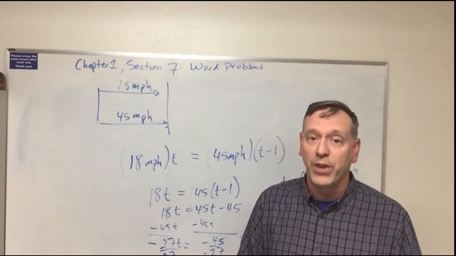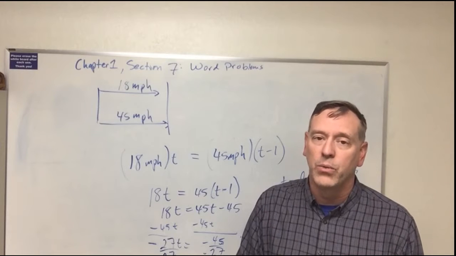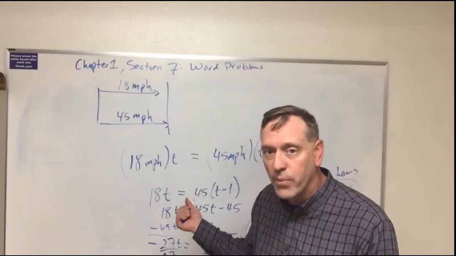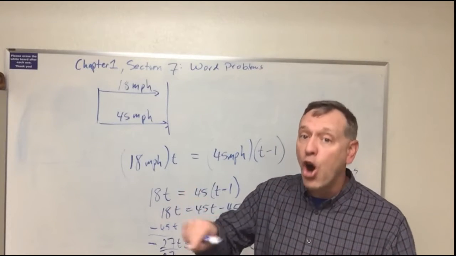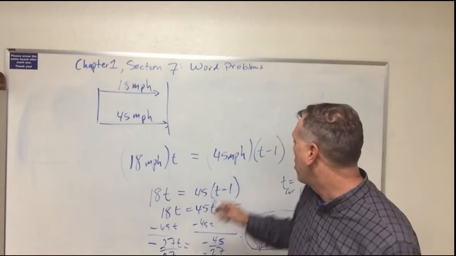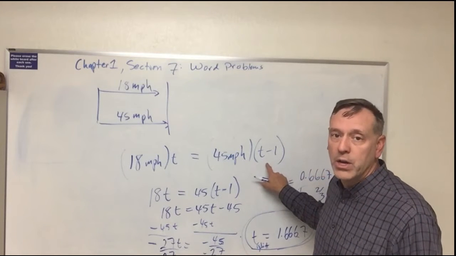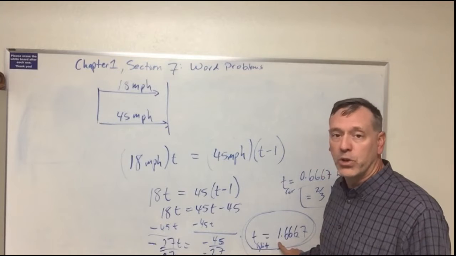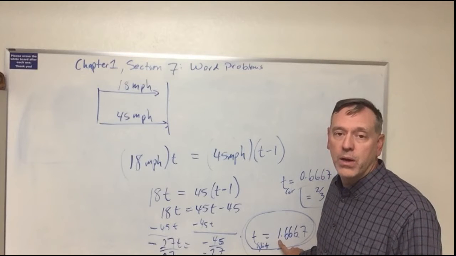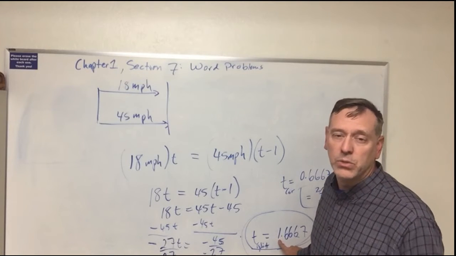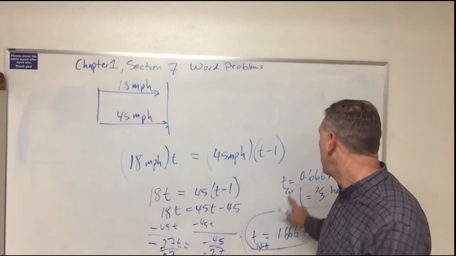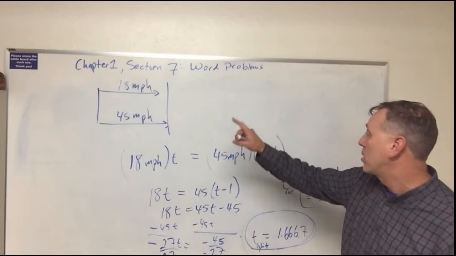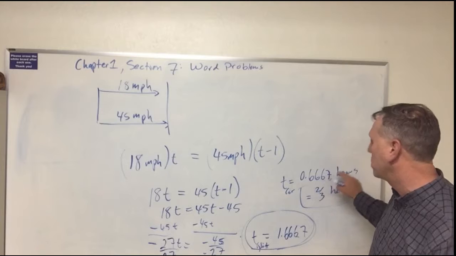Which are they asking about, the car or the bicycle? In this problem, they're asking how long the car travels. And remember that the car takes out an hour later. Total time of the cyclist until the car catches up is 1.6667 hours. And for the car itself it is 0.6667 hours.